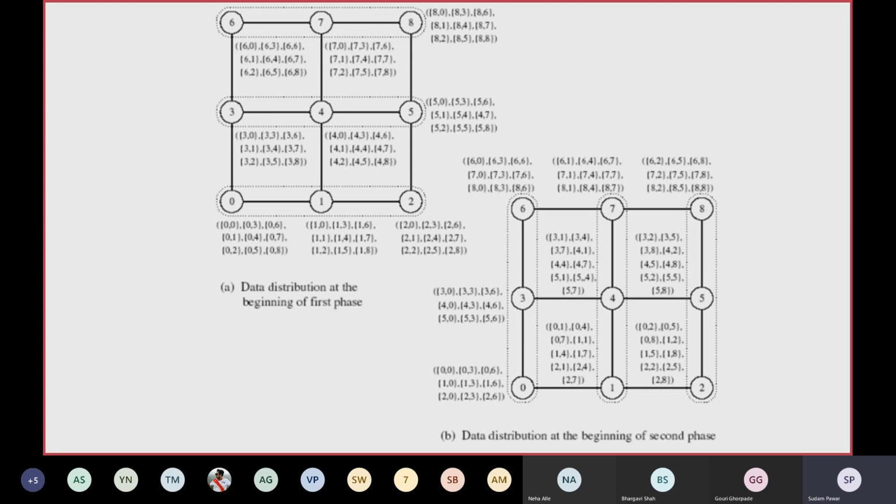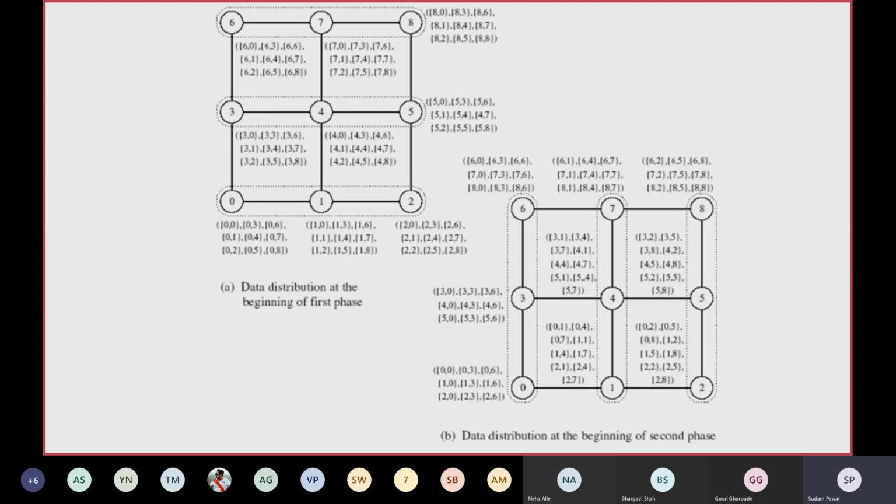If you see, node 2 will initially have the messages: first column 2 0, 2 1, 2 2, that is the messages along the same row; 2 3, 2 4, 2 5, this is for the second row or middle row; 2 6, 2 7, 2 8, that is for the first row 6 7 8. So the first digit indicates the sender in that group, and the second digit indicates the receiver.